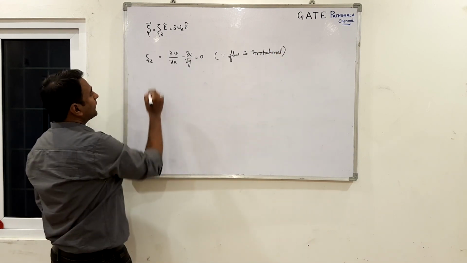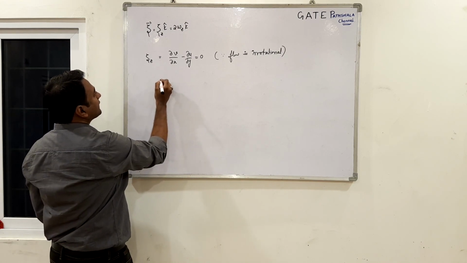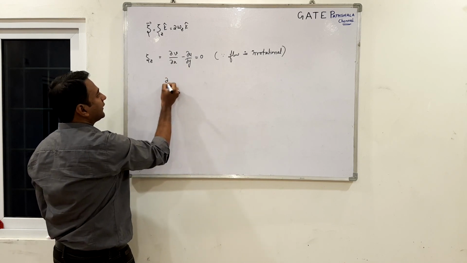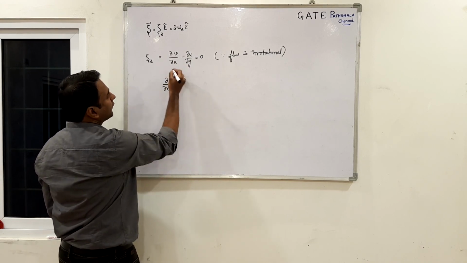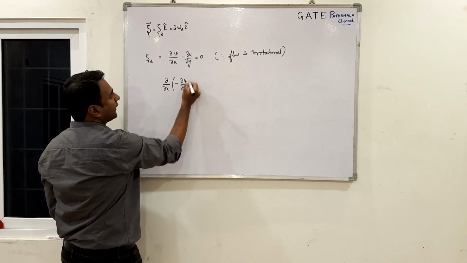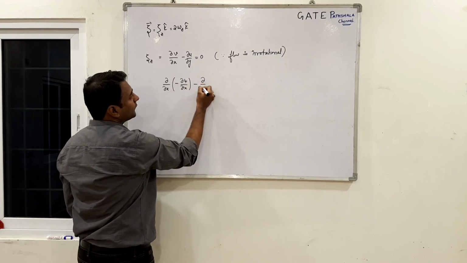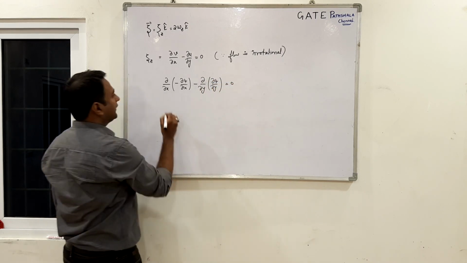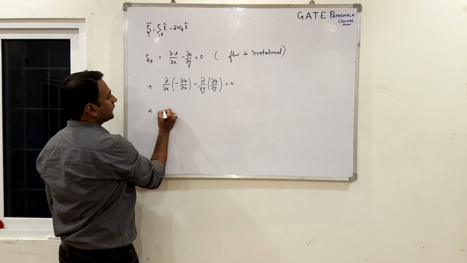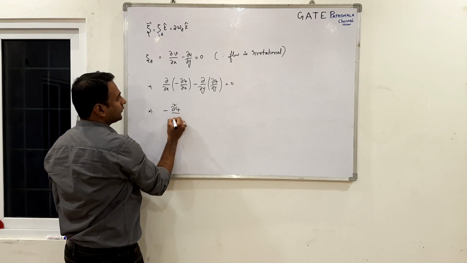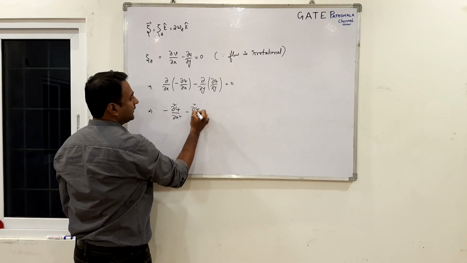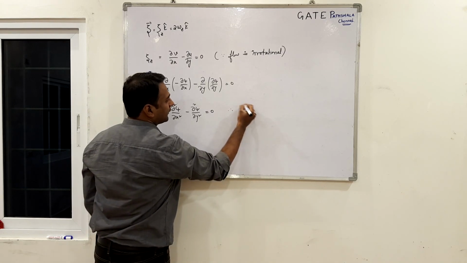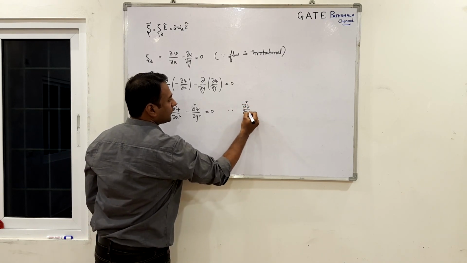In this, if I substitute psi in place of u and v as a function of psi, I will be writing dou by dou x of, what is v? Minus dou psi by dou x, and what is u? Dou psi by dou y equals to 0. When I substitute this, this implies minus of dou square psi by dou x square minus dou square psi by dou y square equals to 0. Therefore, we have the Laplace equation in psi.